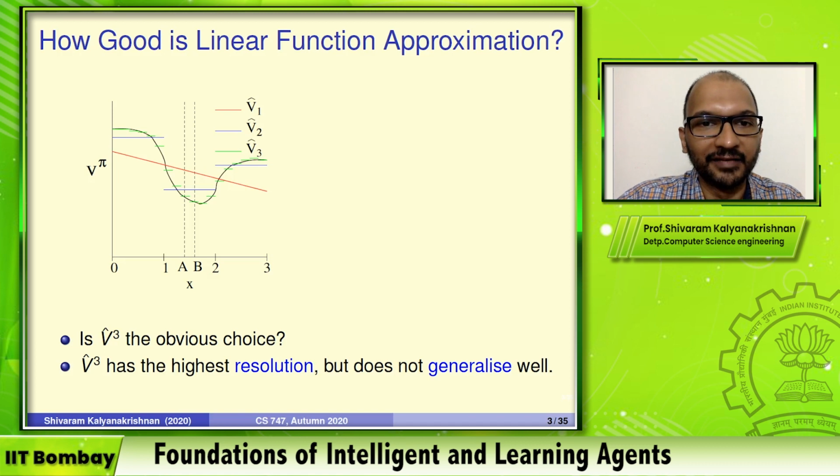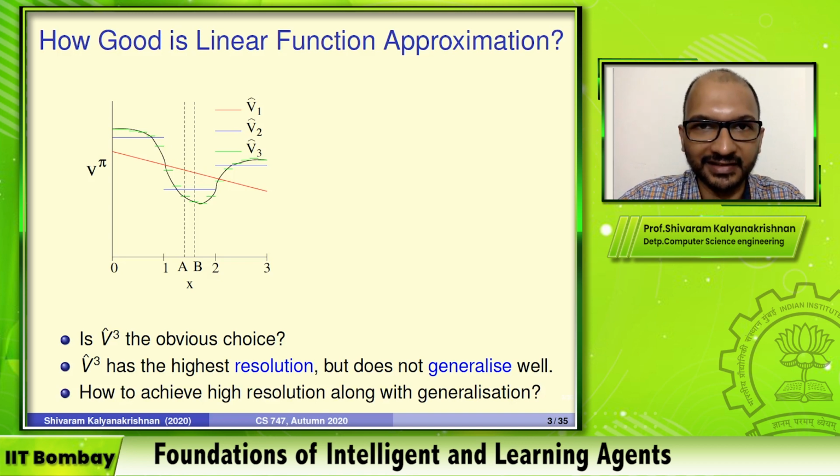Okay, so V-hat3 is not the obvious choice. Of course, you could say that it's better. Probably both of these are better than V-hat1, which is very limited in its representation. It's constrained to learn a single line for the entire range, right? So V-hat1 doesn't really have enough expressive power, but the other two do. But amongst V-hat2 and V-hat3, we have to try and get both resolution as well as generalization.